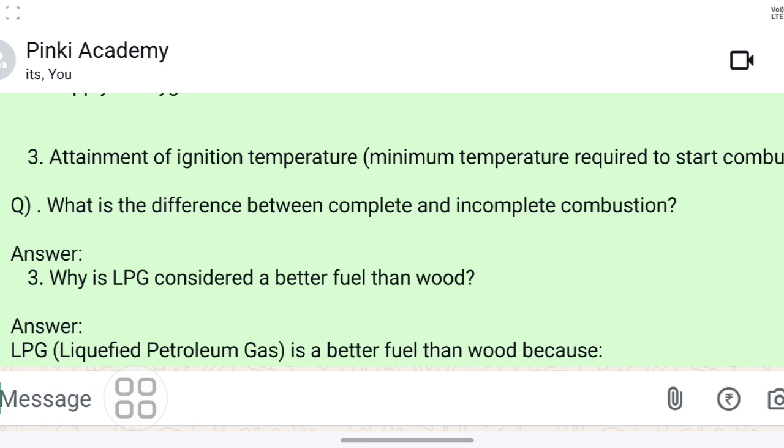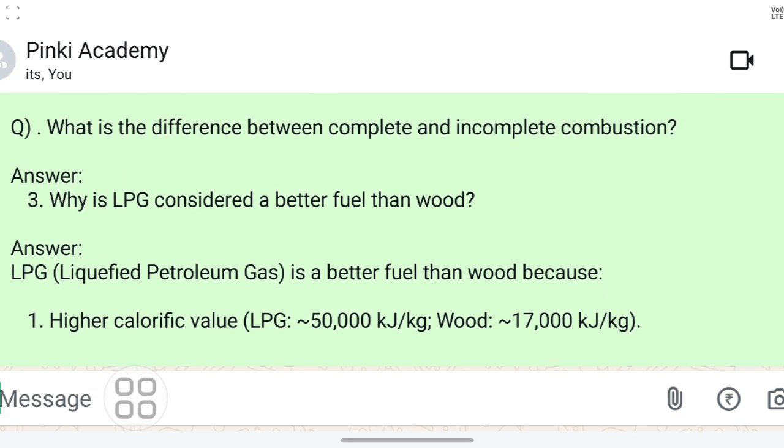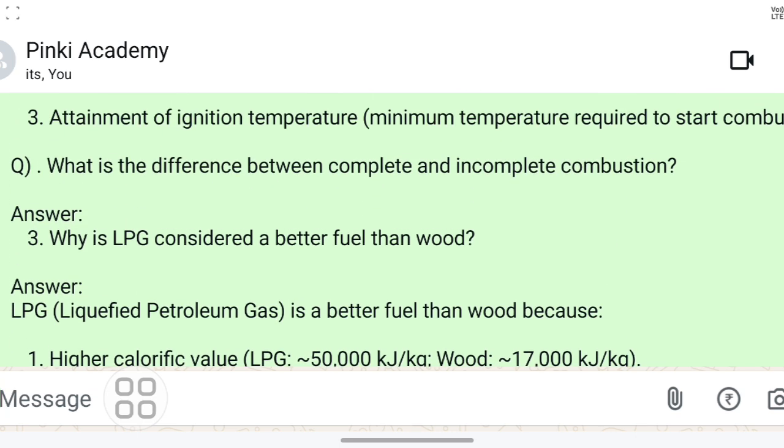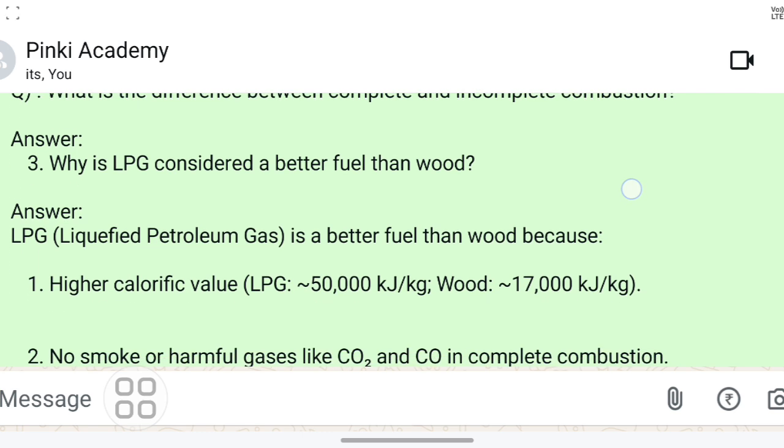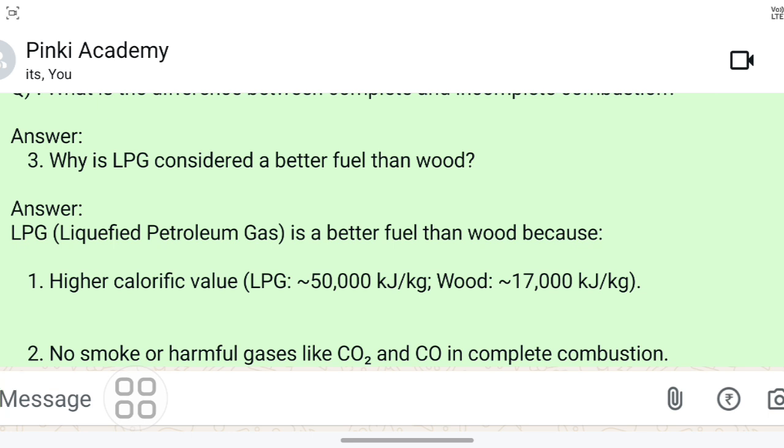Okay. Now what is the difference between complete and incomplete combustion? So this question is not very, very important. That's why I have skipped this. If you need the answer for this question, you can comment in the comment section. So let us discuss the next question.